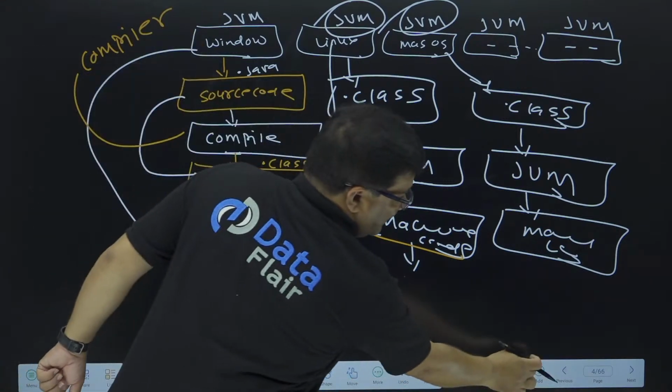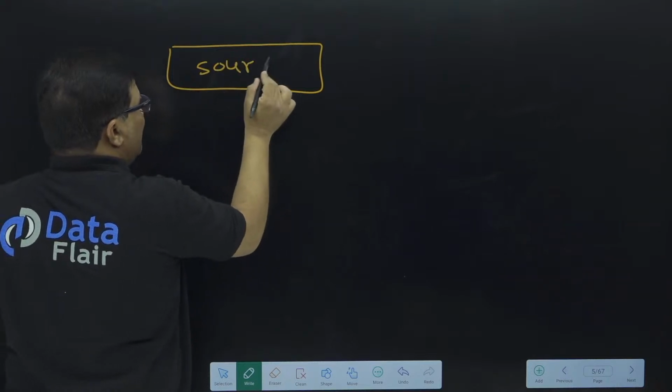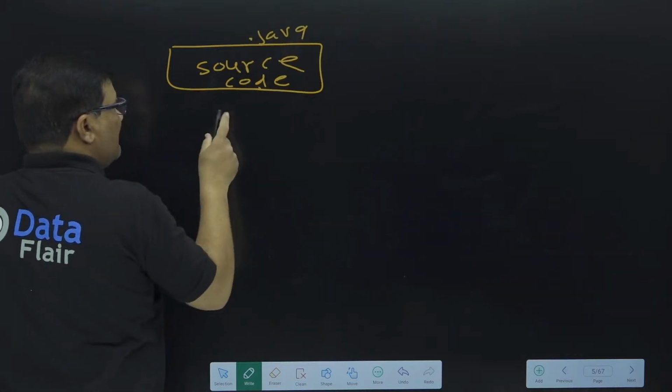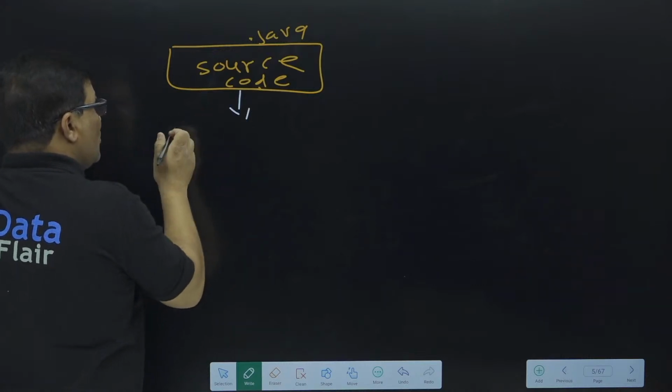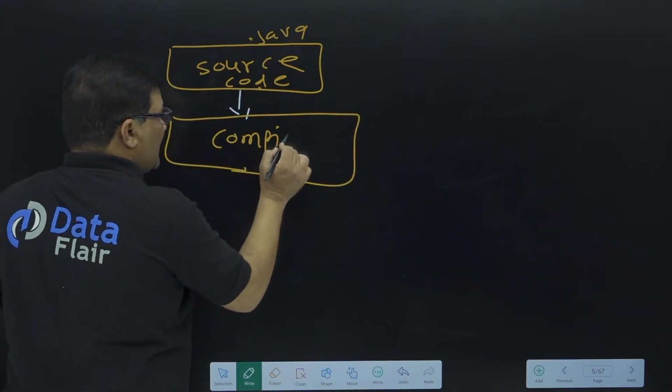Let me create another file. First we need to write the source code of the Java file, and the extension of this source code is .java. In the next step, we need to convert this source code, and that task is called compilation.